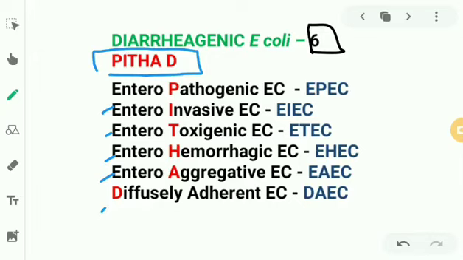Now it produces toxin from the heading itself. It produces a heat stable toxin, that is, which does not get destroyed on boiling, and we have a heat labile toxin or heat sensitive toxin. So how do they act? How do they cause diarrhea? How do they cause increased secretion? It's by increasing the cyclic AMP or the cyclic GMP levels. The only question is, stable is associated with GMP or AMP, labile is associated with GMP or AMP. So remember Los Angeles, a city in America.